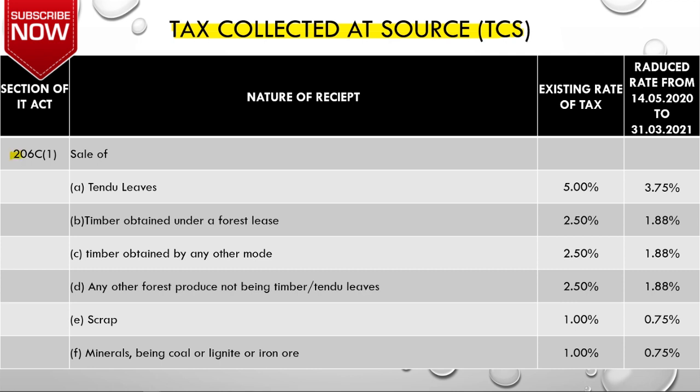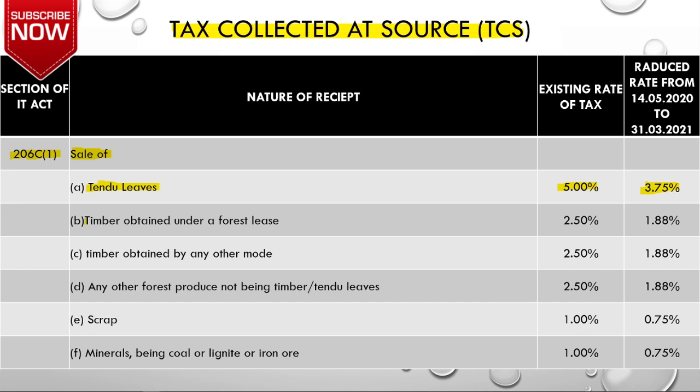Now the first section is 206C subsection 1, which basically talks about the requirement of TCS for the selling of many items. The first item is the sale of tendu, which is basically used for preparing the BDs. For that, the existing rate of TCS was 5% and now it has become 3.75%. So if you are selling the tendu leaves, then you need to collect TCS at the rate of 3.75%.